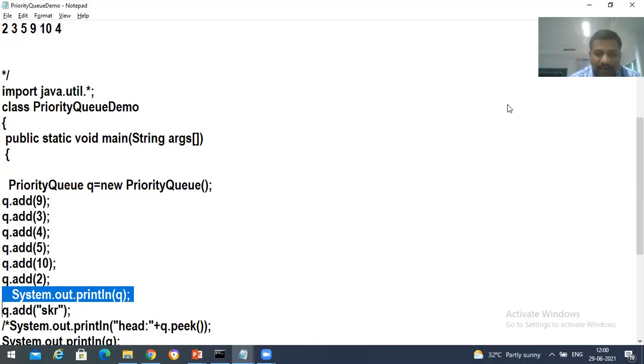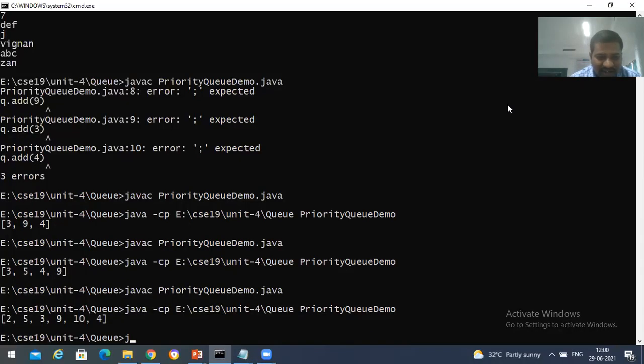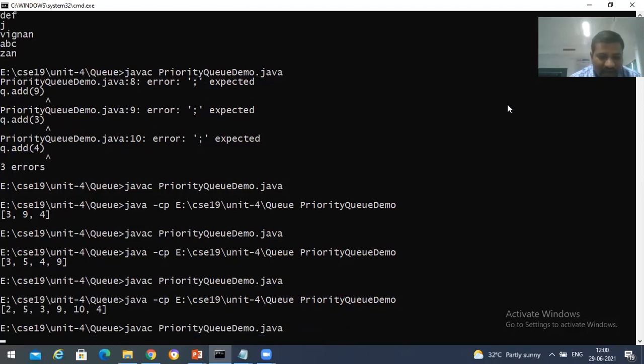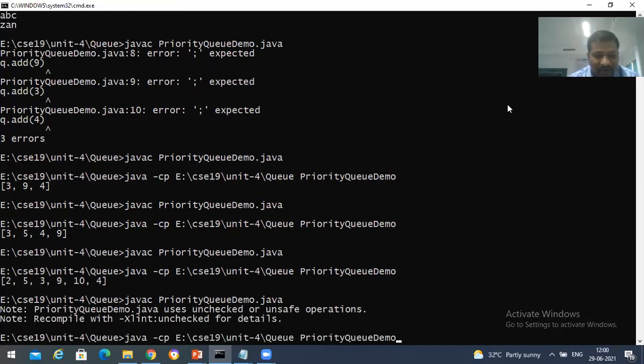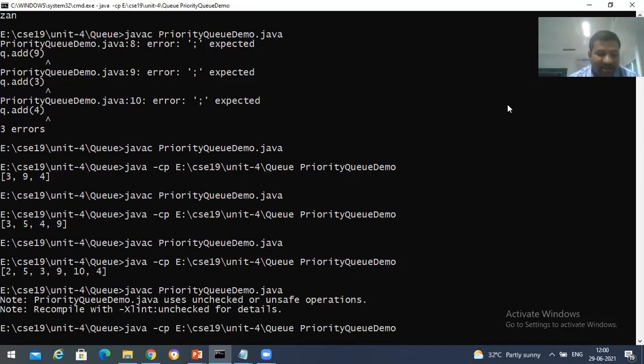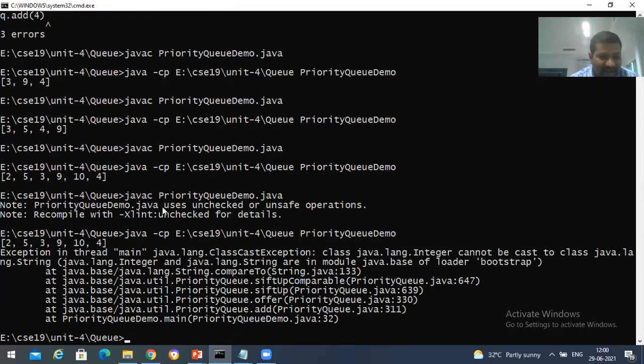Let's compile this program and see whether the Java compiler will generate any error, because in priority queue, we need to insert the same type of elements. We are not supposed to insert different types of elements. If we try to insert different types of elements, it doesn't allow. The Java compiler is not going to generate any error, but the JVM is going to generate an error. See, we got 2, 5, 3, 9, 10, 4.